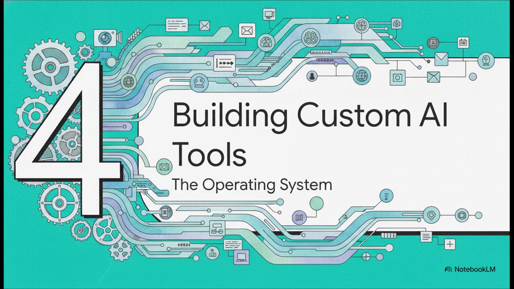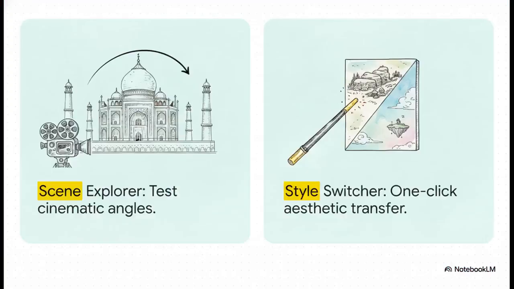Which brings us to Section 4, Building Custom AI Tools, the Operating System. So Flow isn't just a basic generator. It actually operates like a massive creative operating system to streamline your whole production. Just check out these built-in solutions. On one hand, you have the Scene Explorer.